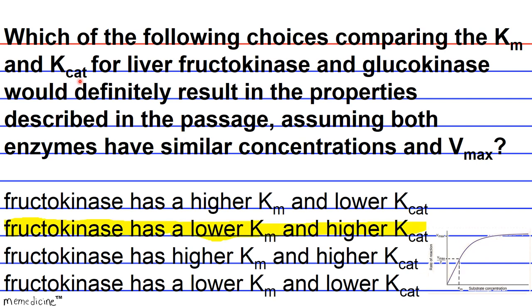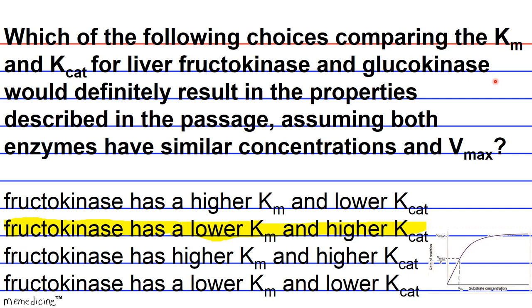Okay, so if you're not familiar with reaction kinetics, this question can seem a little daunting. However, it's really not that bad. So let's first start off with defining each of these variables. The Michaelis-Menten constant, K sub m, of an enzyme is defined as the substrate concentration at which the conversion from reactant to product is half the maximum rate.